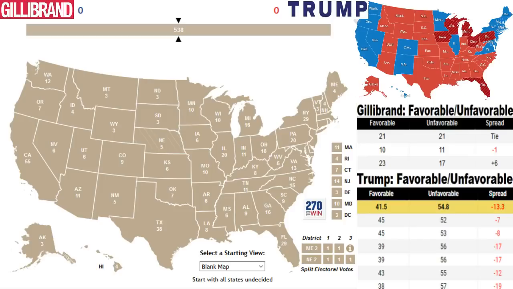Gillibrand, she doesn't necessarily have a whole lot of love from the progressive wing of the Democratic Party and progressive independents, and that was something that hurt Hillary Clinton quite a bit in the 2016 election. Also, Gillibrand, she's kind of referred to as Hillary Clinton light because she's the senator from New York. Of course, Clinton used to be the senator from New York, but Gillibrand, she has aspirations to possibly one day